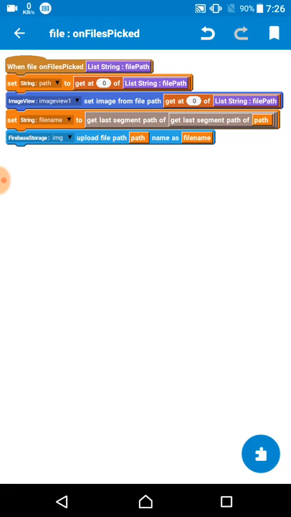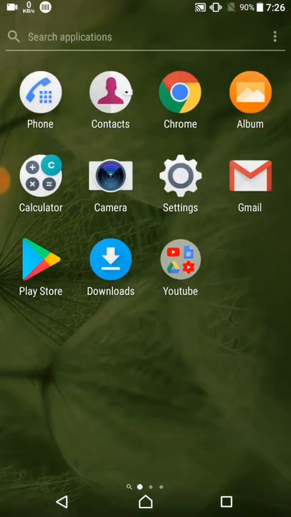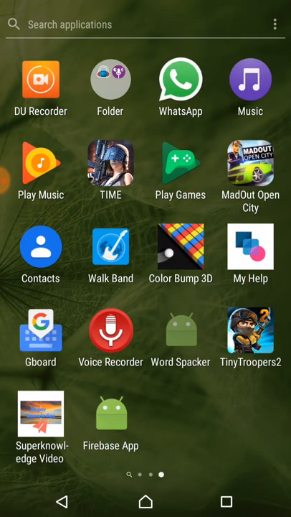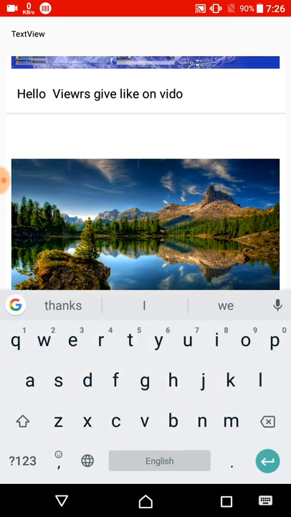So that's all in this video. I recommend making an app to add text view in the app, and also sending images.